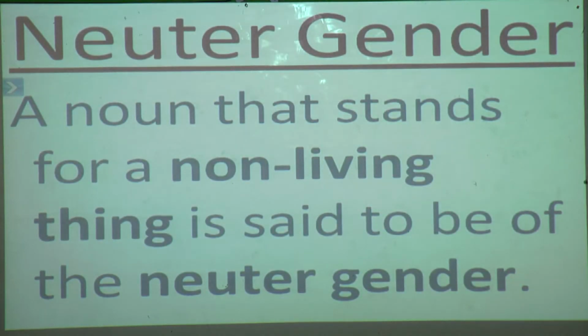Now what is the definition of neuter gender? A noun that stands for a non-living thing is said to be of the neuter gender. Again I will repeat our definition. A noun that stands for a non-living thing is said to be of the neuter gender. Hope students you have understood what is neuter gender. Only keep in your mind, neuter gender means non-living thing.